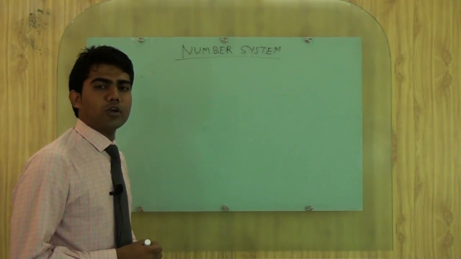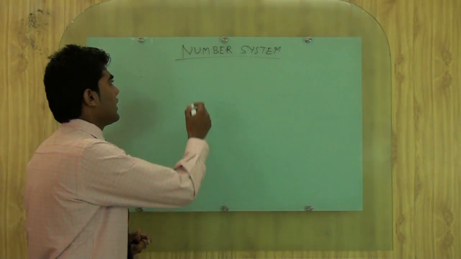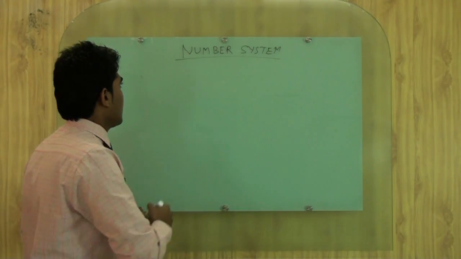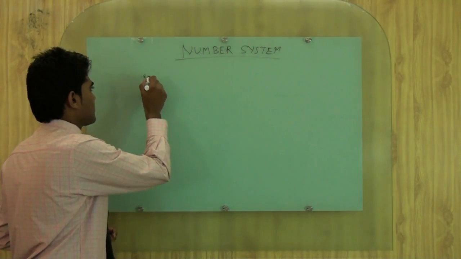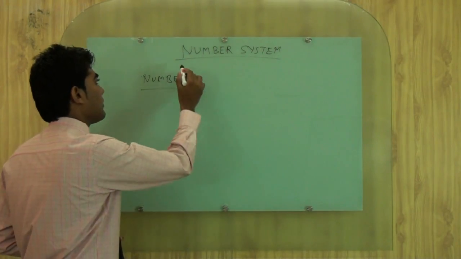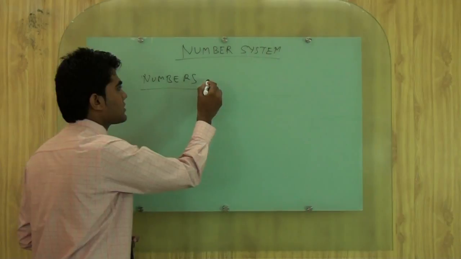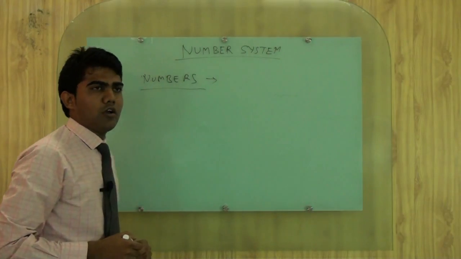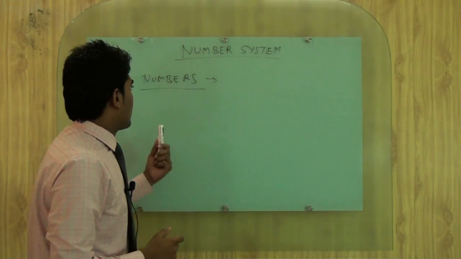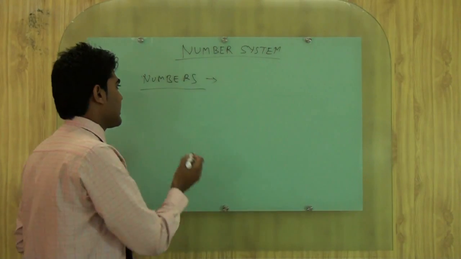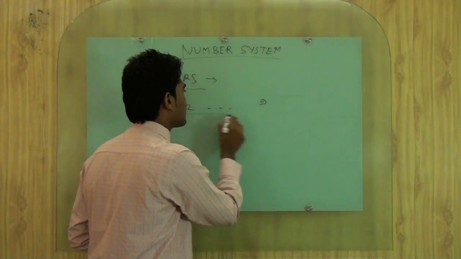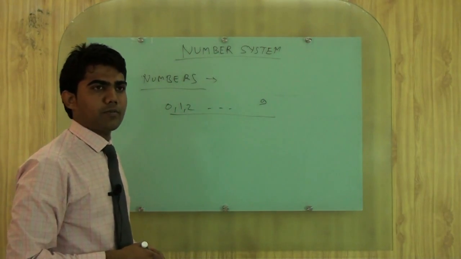Number system. What is number system? In number system, whatever we are representing in mathematics, that is numbers. What are the numbers? What is number system? To elaborate number system, firstly we will understand what is numbers. Whatever in mathematics we are representing using some digits, just like 0, 1, 2 up to 9, is called a number.